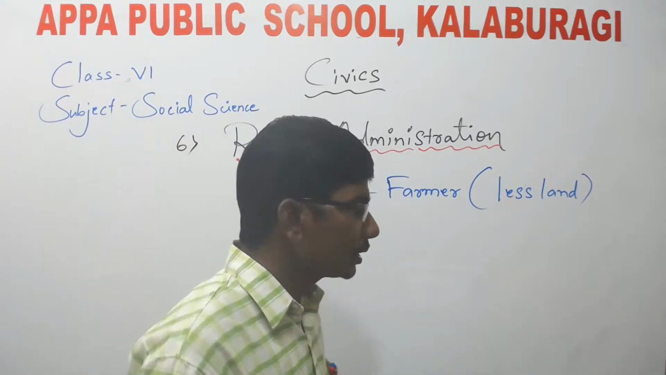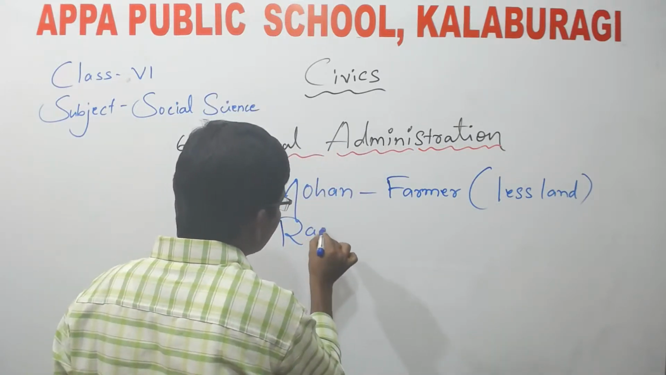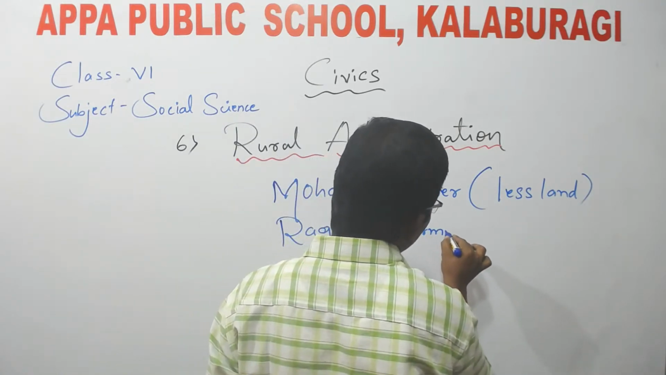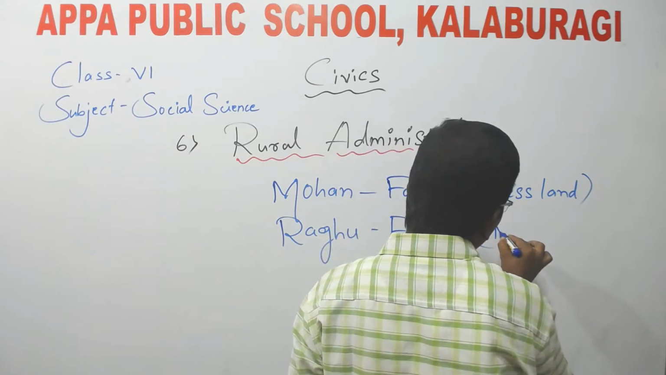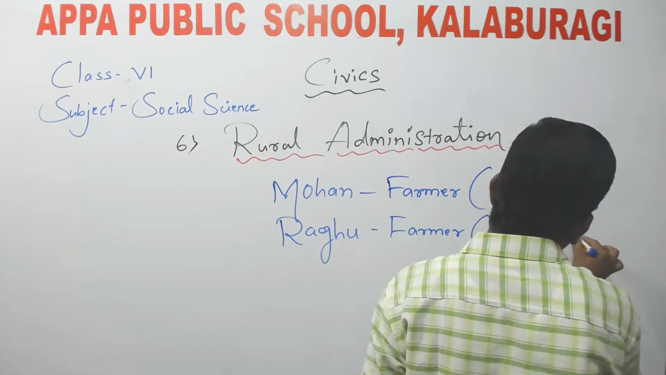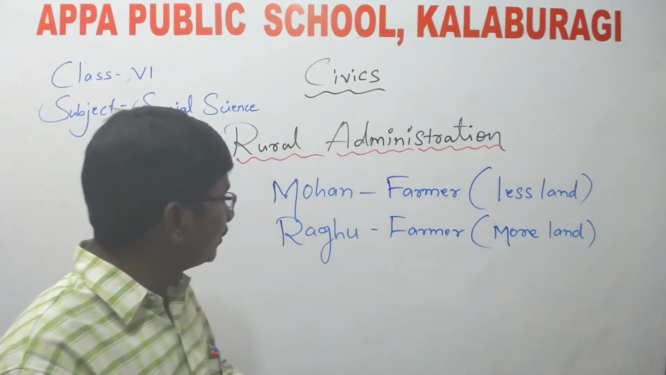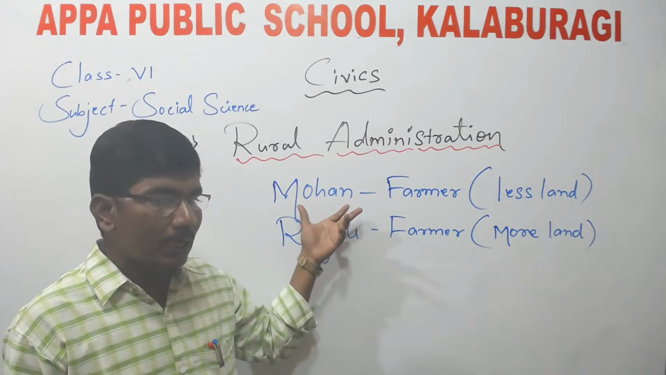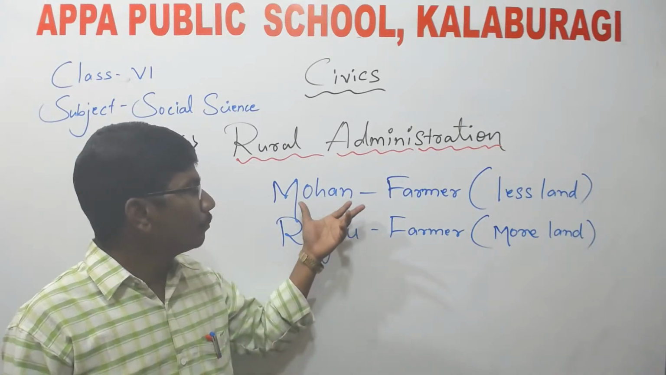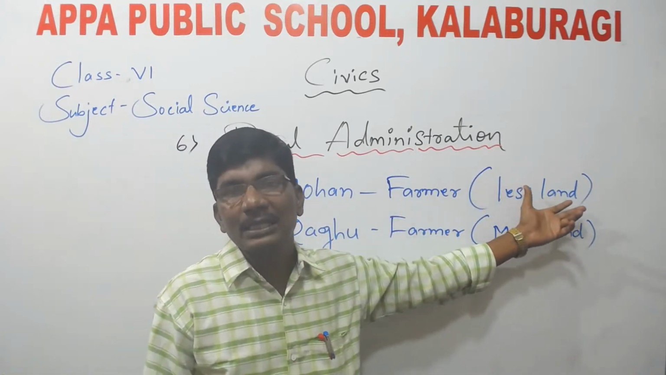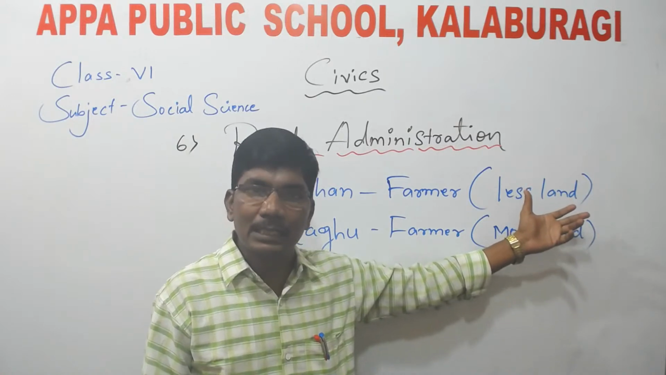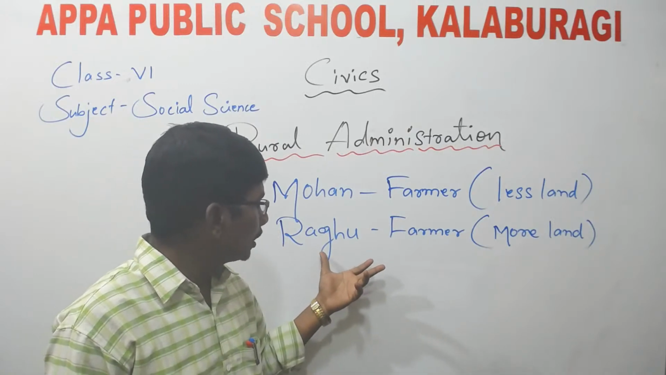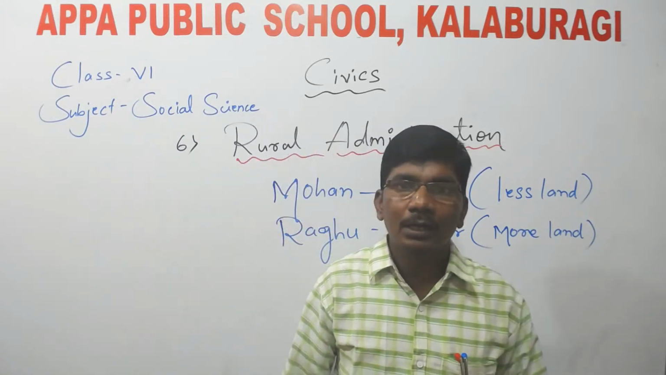In the same village, another person was living. His name was Raghu. Raghu was also a farmer, but he had more land. What is that, children? There was a village. In that village, there were 2 farmers. One was Mohan and one more was Raghu. Mohan was a farmer who had less land, or you can say less field. And also in the same village, there was a farmer called Raghu. He had more land.